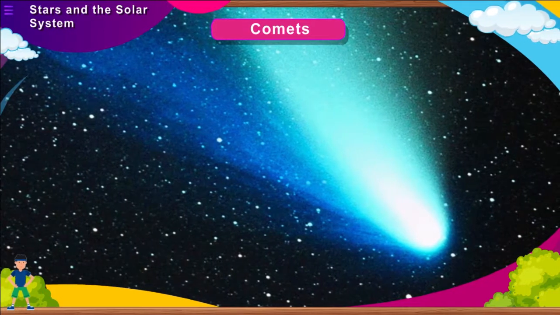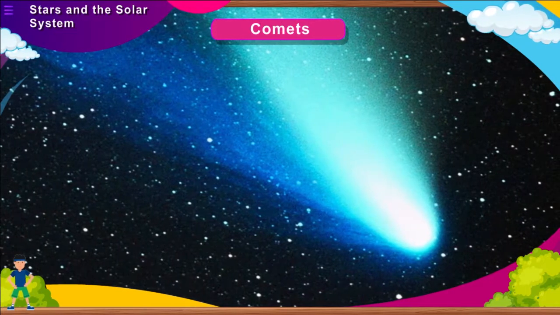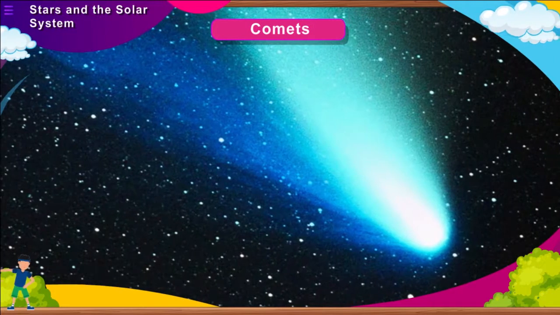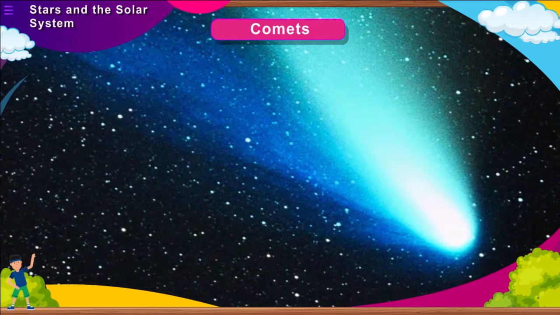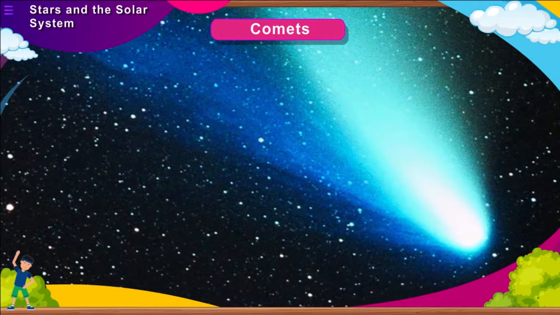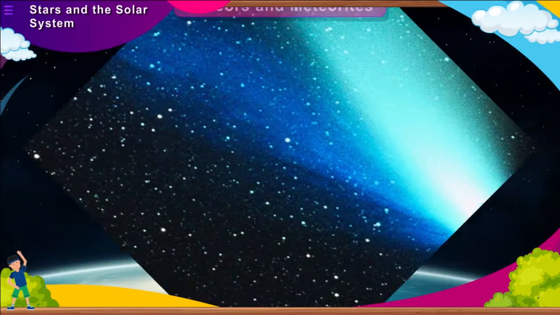Some people think that comets are messengers of disasters, such as wars, epidemics, and floods. But these are all myths and superstitions. Appearance of a comet is a natural phenomenon.